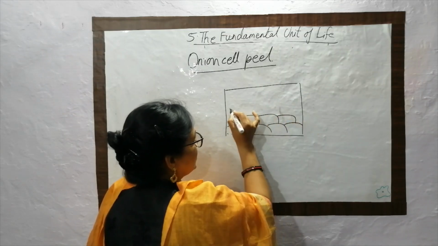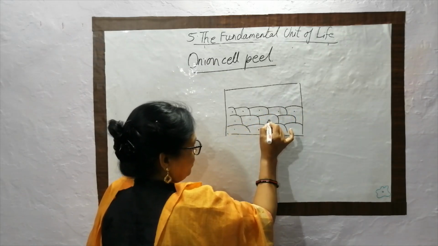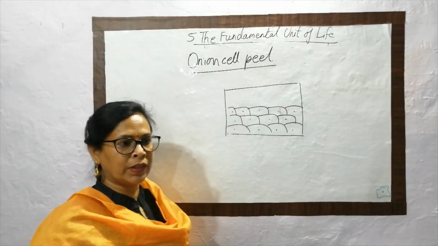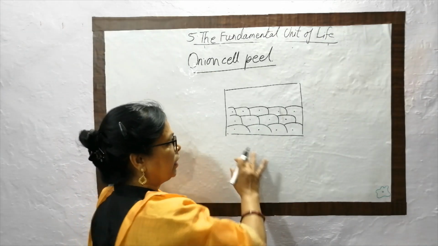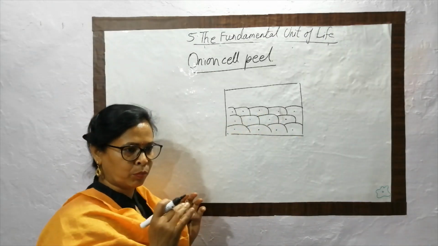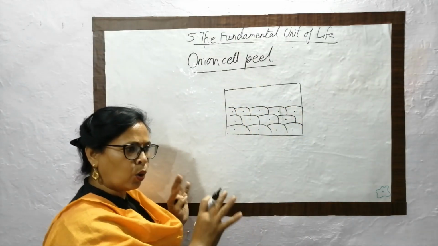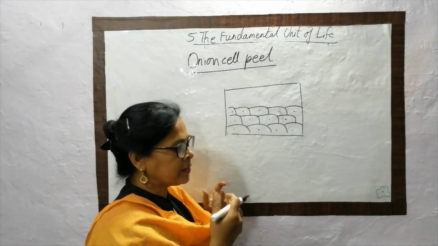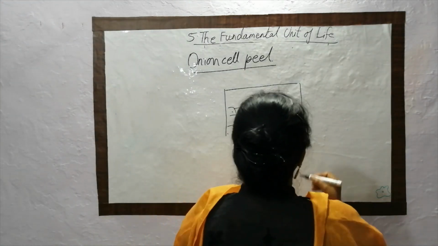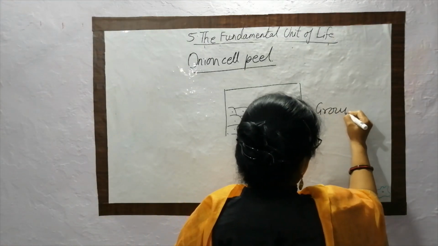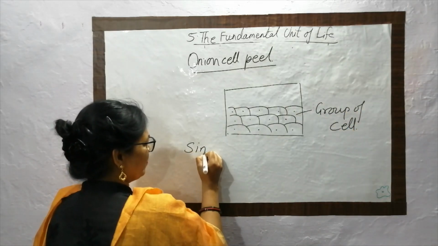There are groups of cells which are arranged one upon one. It does not depend upon the size or place where we get this cell. In each and every place we get cells of near about the same composition. It means the whole plant is made up of this type of cell. The whole onion is made up of this type of cell. Similarly, the whole plant is also made up of this type of cell. And this is called a group of cells. But what is the role of a single cell?